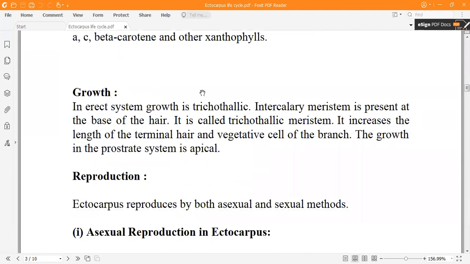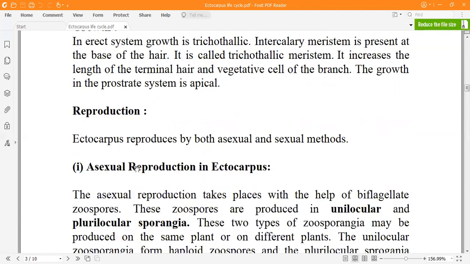Growth. In the Ectocarpus thallus, the growth is trichothallic. The intercalary meristem is present at the base of the hair. As we have already discussed, the terminal end of the erect system gets modified into the hair-like structure. That's why it is called the trichothallic meristem. It increases the length of the terminal hair and the vegetative cells of the branches.